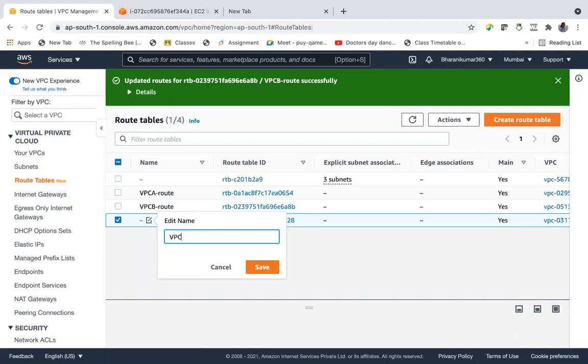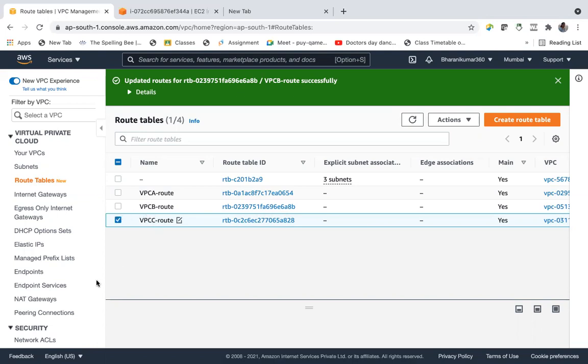VPC C route. Right. So I should also do the same thing here. Now all the VPCs are attached using the transit gateway.